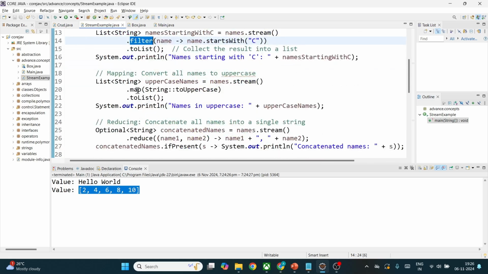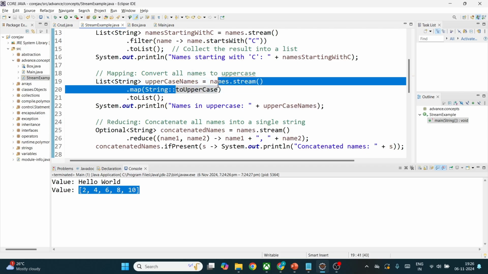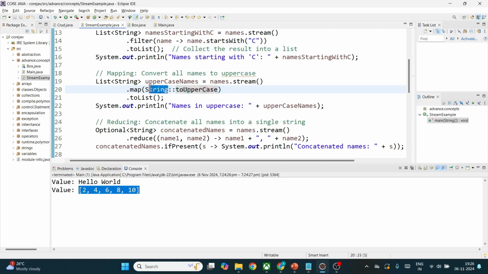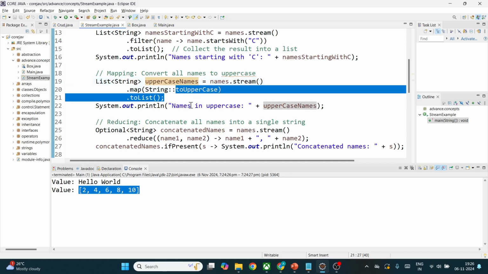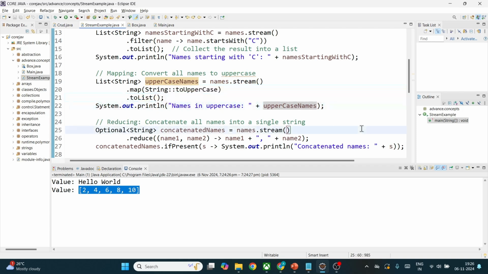Okay, the map functionality we have already seen. The same example: on the names it will convert to a stream and store in the particular variable. On that variable, we are calling the toUpperCase method which is present in the string class. So it will convert all the names to uppercase, and we are converting that to a list, so that we will have a list of uppercase names.